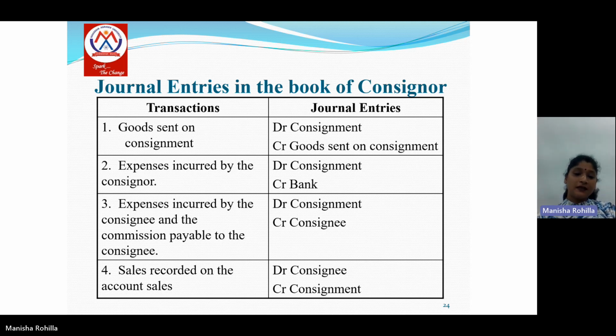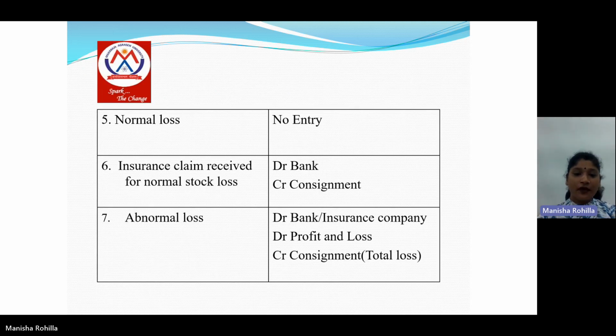Fourth is sales recorded in the account sales. When the consignee sells the goods in the market, the entry will be consignee account debit to consignment account. Next is for normal loss. For the normal loss, there will be no entry. Next is insurance claim received for normal stock loss. If we receive any claim from the insurance company for the normal loss, then the entry will be bank account debit to consignment account.